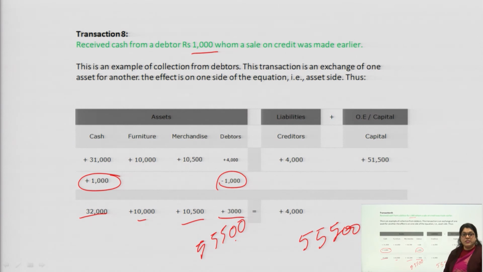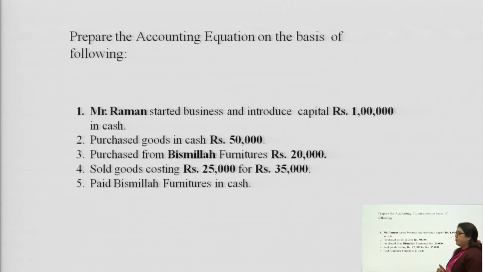Assets are always equal to liabilities plus capital. Now you are supposed to prepare this. This was just an example of how to write the different transactions. But when attempting this question in the examination, what is the format for writing it? The question is given here: prepare the accounting equation on the basis of the following different transactions, which you are supposed to put into your accounting equation.